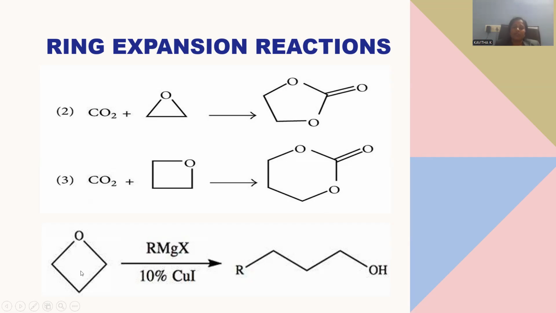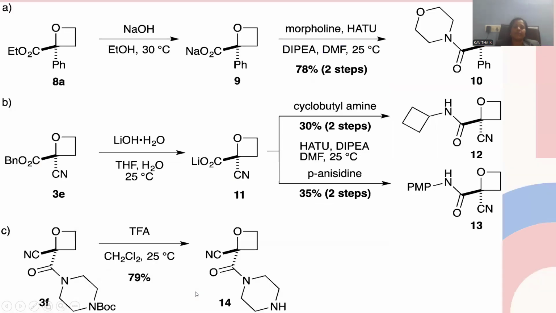And here this oxygen molecule can be treated with the Grignard reagent. Just now we noticed Grignard reagent is a better nucleophilic reagent, and this nucleophile will bind to the carbon, and oxygen will be bound with magnesium halide. Subsequent hydrolysis gives rise to hydroxyl, so a hydroxy compound will be originated whenever oxetane is reacted with the Grignard reagent RMgX.